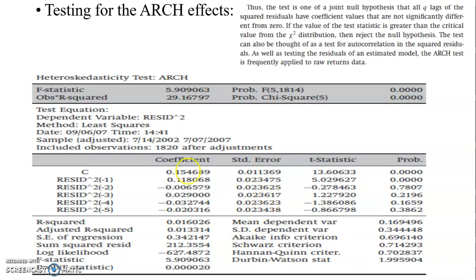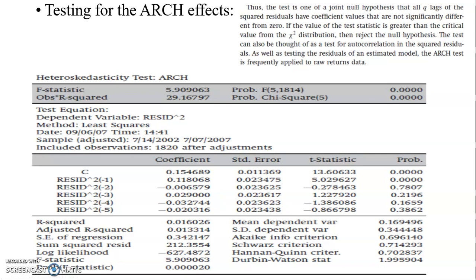When you estimate the ARCH model, this is how the output looks. Usually what you do when estimating an ARCH model is test for the ARCH effect. The null hypothesis is that there is no heteroscedasticity, in other words, the errors are homoscedastic, and the alternative is that there is a problem.